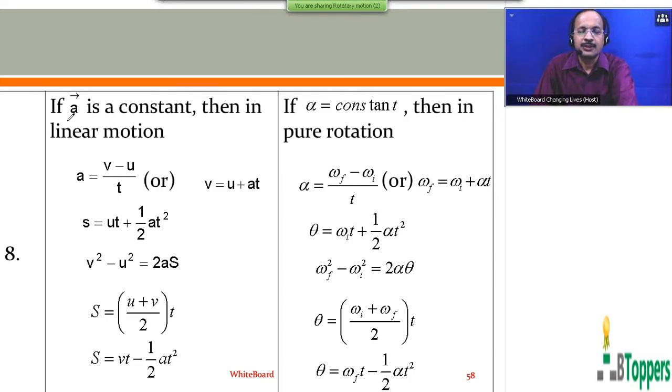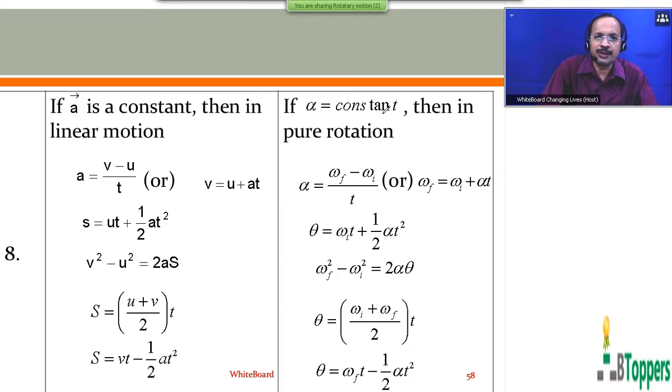8th point. In the case of pure translatory motion, the left side column is for a rigid body in pure translatory motion, and in the right side column I have shown similar equations for a rigid body in pure rotational motion. For a body moving in a straight line path with a constant acceleration, that means if a bar is a constant, then in linear motion, we write a equal v minus u by t, as you are already familiar with all these equations, or v equal u plus at, where u is the initial velocity, v is the final velocity after time t.